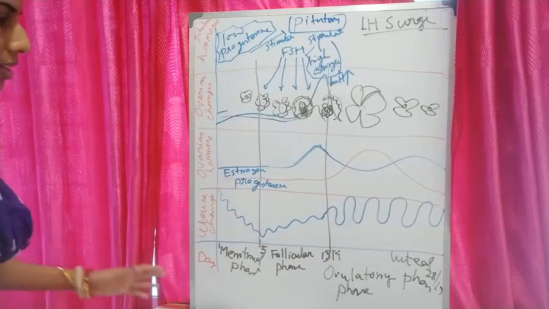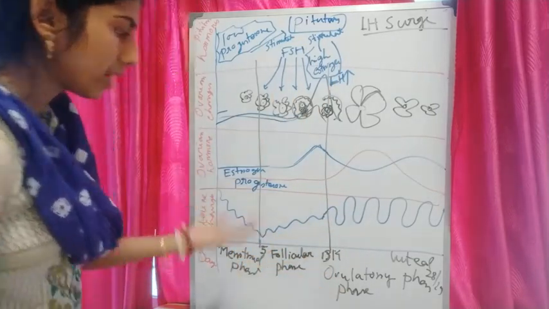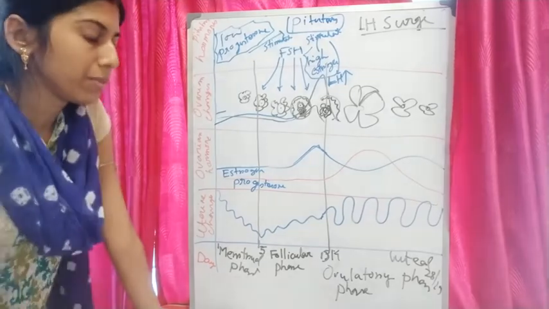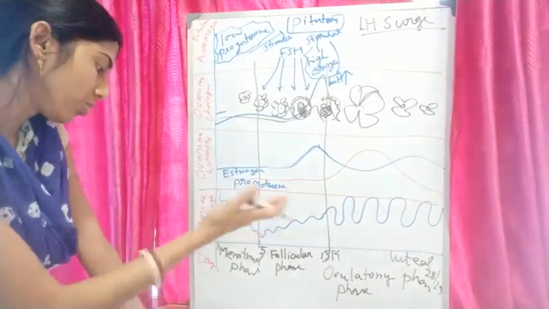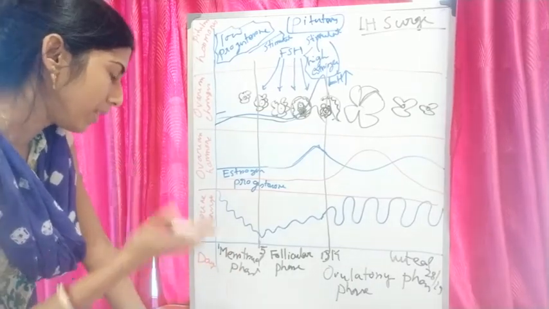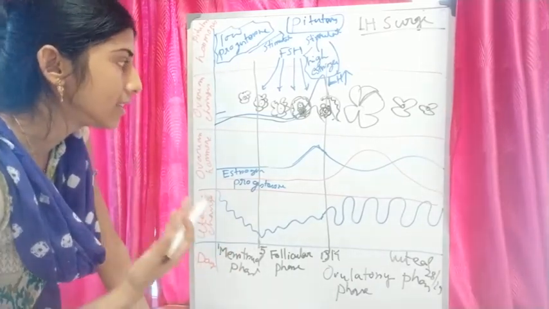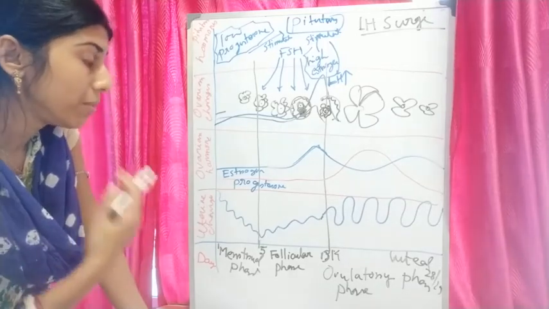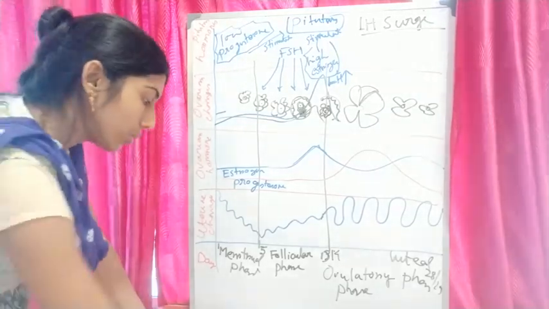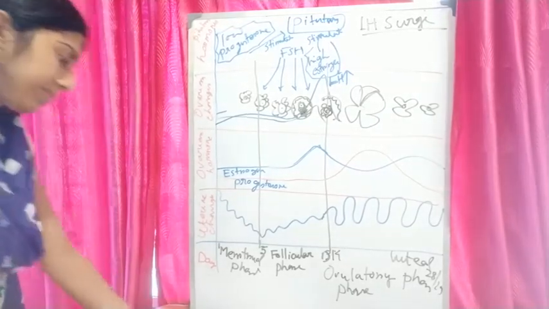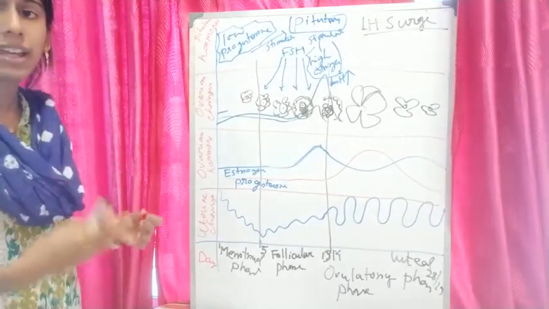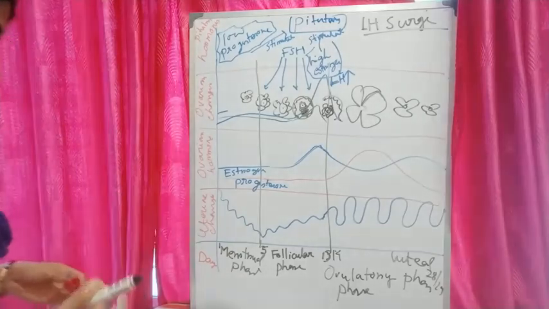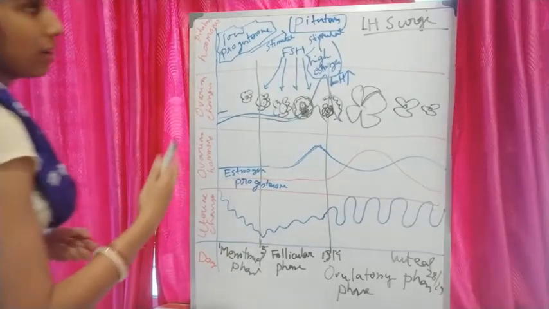Okay. So it is a 28-day cycle, and after that, when the female is at the age of 45 to 50, the menstrual cycle will permanently cease, and this is called menopause. So you know what menarche and menopause are. These cyclical changes are the indicator of the reproductive phase, between menarche and menopause.